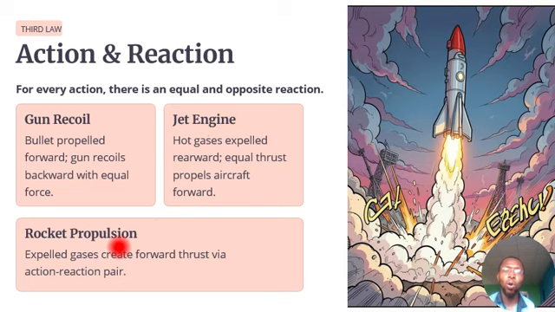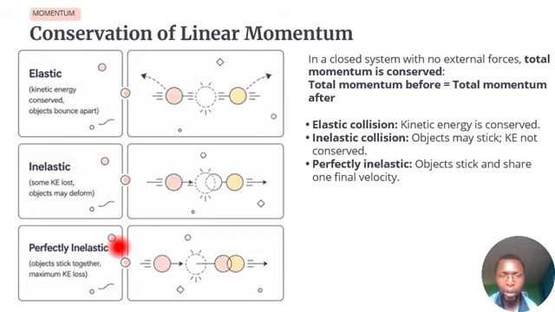So this is how the third law works. For every action, there is an equal and opposite reaction. Okay. Now, coming to momentum again, there's a law that also governs momentum. It is called the law of conservation of linear momentum.